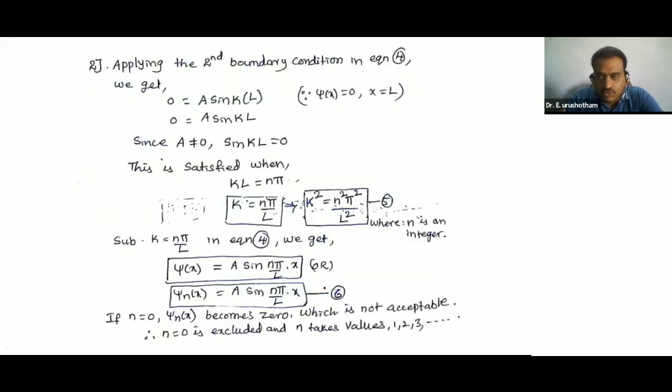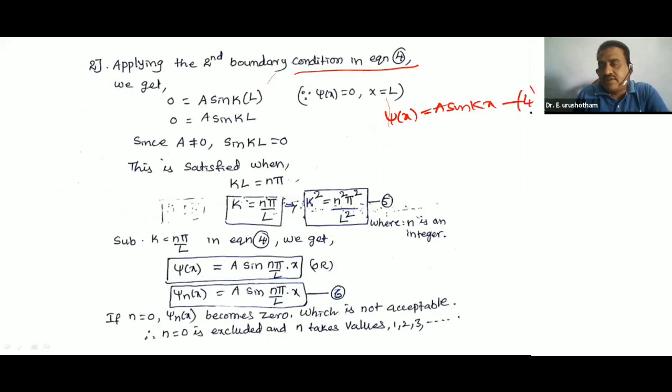Second, applying the second boundary condition in equation 4. What is equation 4? Psi of x is equal to a sin kx. Second boundary condition: x is equal to L, psi is equal to 0. Just substituting, 0 is equal to a sin k, and at the place of x we substitute the L value. So from this relation, we can write a sin kL is equal to 0.